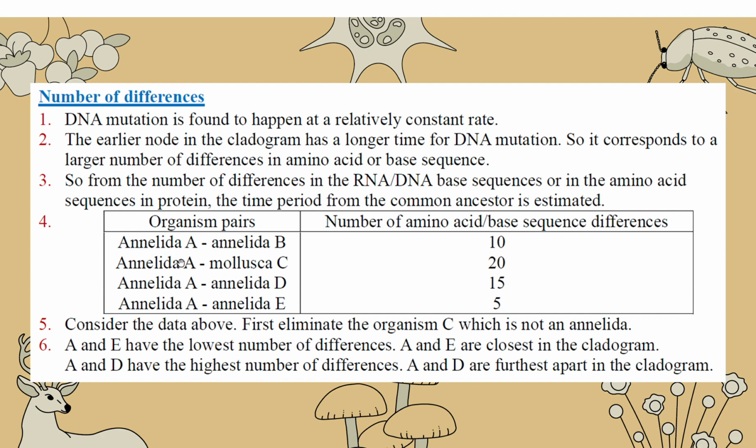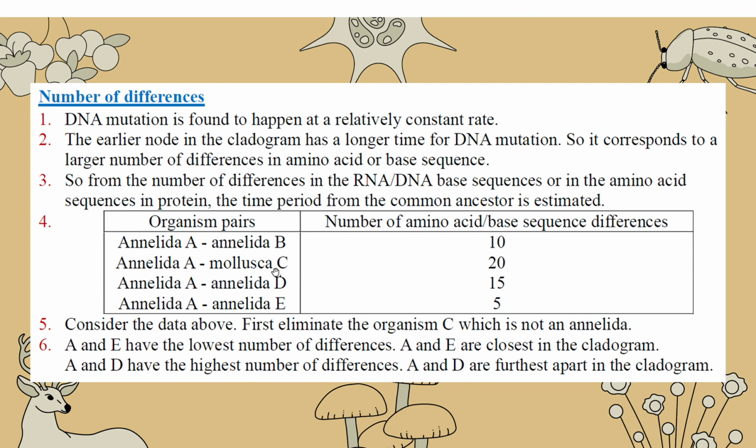Okay, so when we find different organisms, we can compare the amino acid base sequences. The more the differences, the longer the divergence. But first of all, look at them. They may come from different groups. So this Annelida and the Mollusca are completely different.